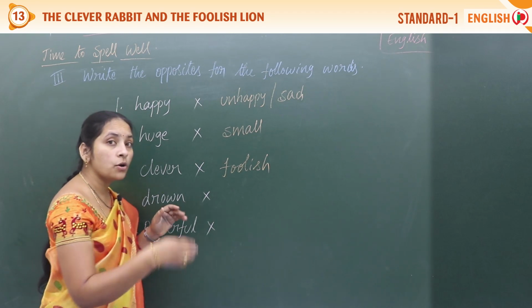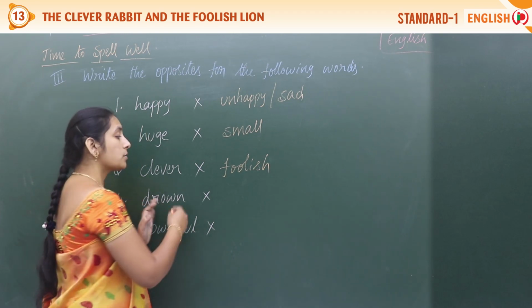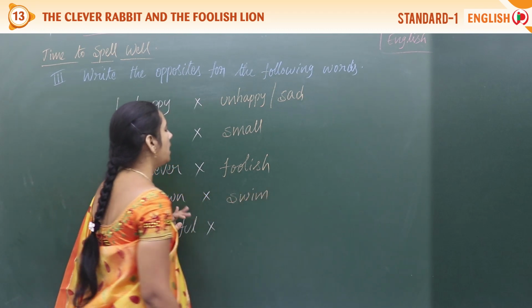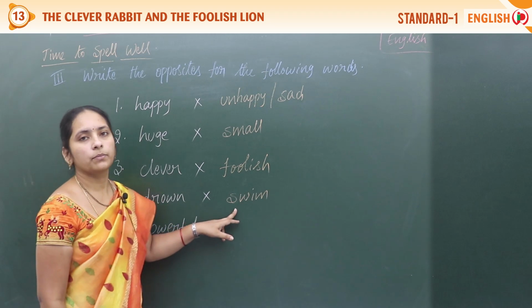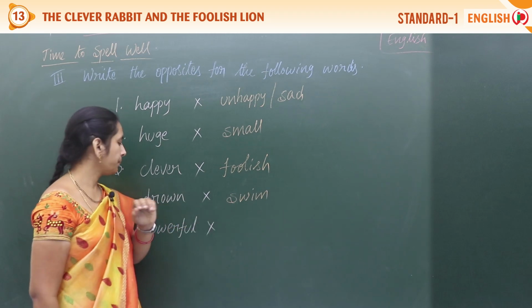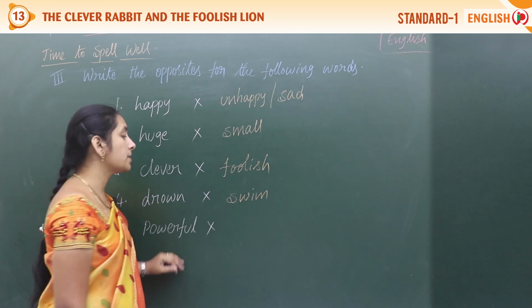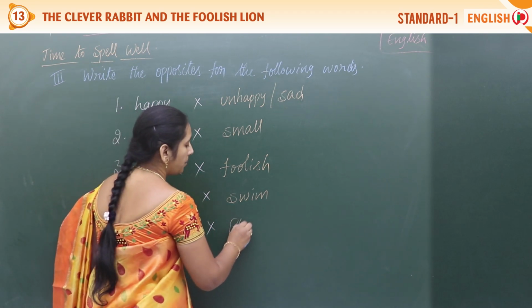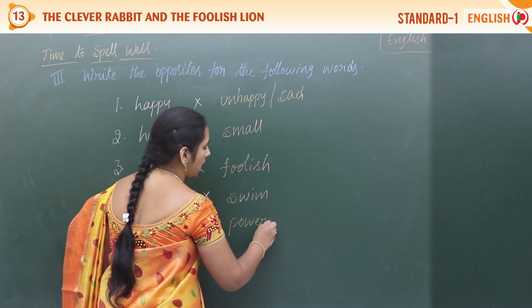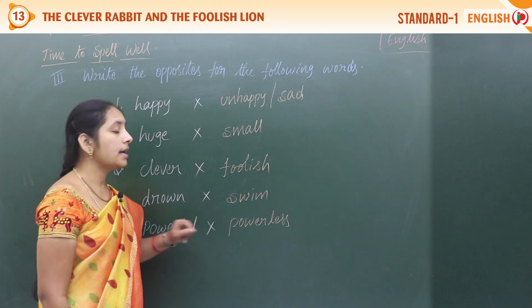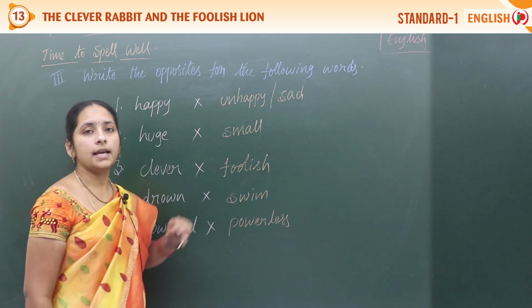Next one, drown. So to die. So then to live we can swim. So that's why drown, swim. Next one, ma'am, powerful. For this opposite, powerless. Powerful, powerless.